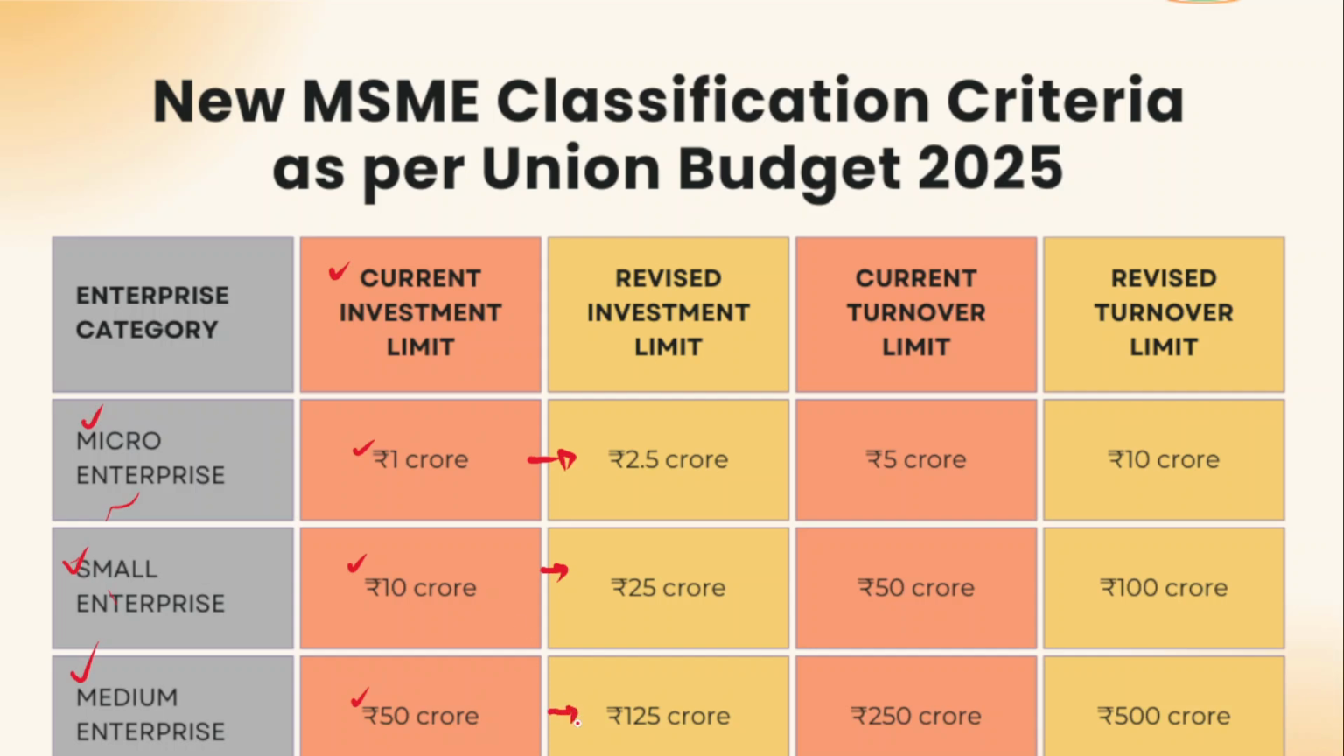Now MSMEs are also classified based on the turnover limit. Before 2025, it was 5 crore for micro enterprises, 50 crore for small enterprises and 250 crore for medium enterprises. However, this has been changed to 10 crore for micro enterprises, 100 crore for small enterprises and 500 crore for medium enterprises. So this is how it has been changed in Union Budget 2025.